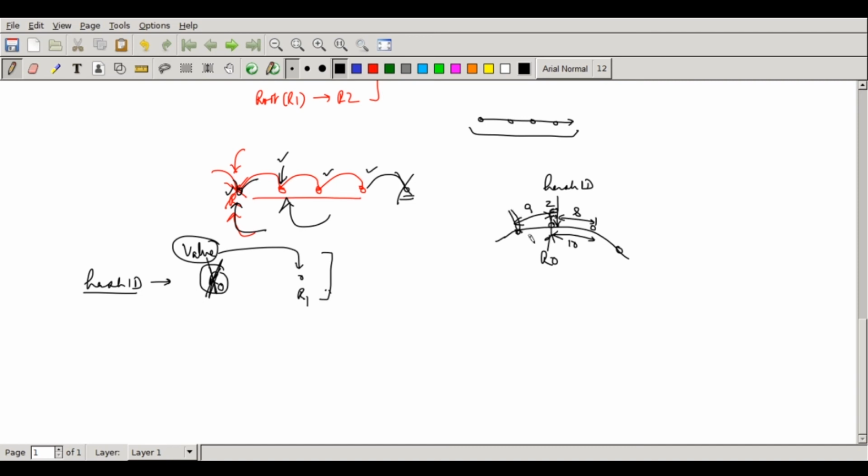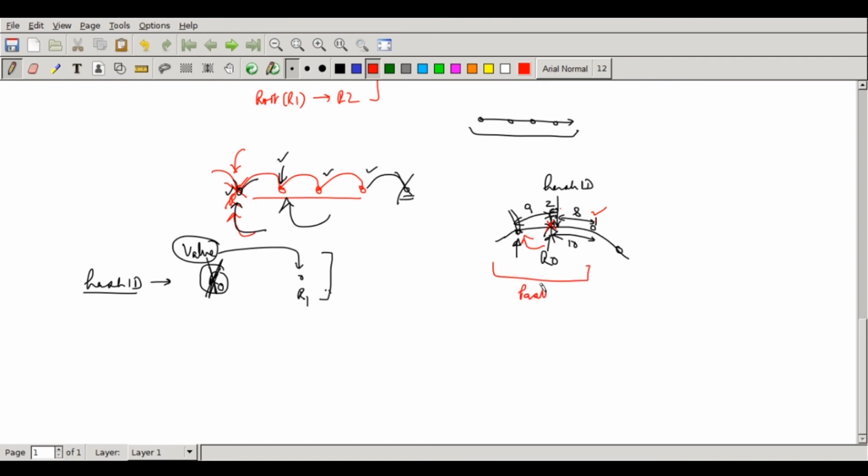So for this R0, the root node will be this person. But for hash ID, when this person dies off, from the hash ID, this will be 8 distance away and this will be 11 distance away. So this will be the root node, while for R0, this was the root node. So henceforth, the earlier logic which is true for Chord is not true for Pastry.